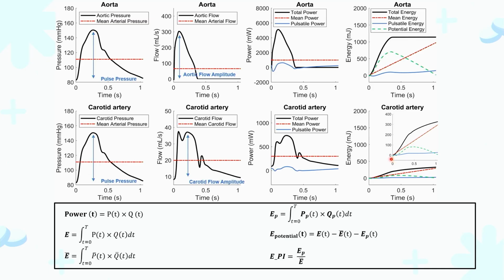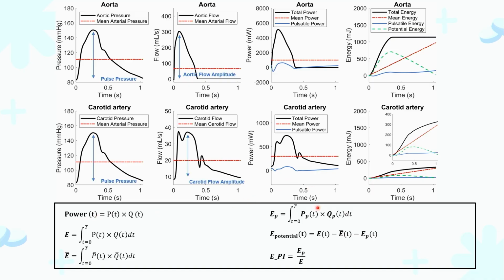And this is the most important concept figure in our study. For both the aorta and the carotid artery, we measure the pressure waveforms and the flow waveforms. The product of the pressure and flow waveforms is the power waveform.